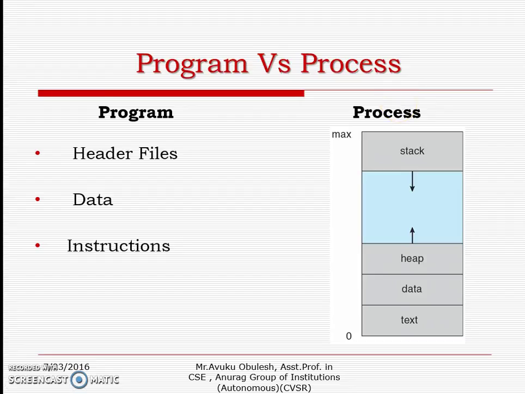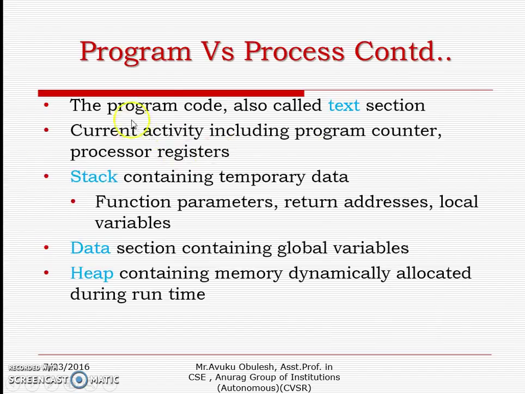Within the computer system, the operating system stores the information of the program in four categories: text, data, heap, and stack. The program code is also called the text section.